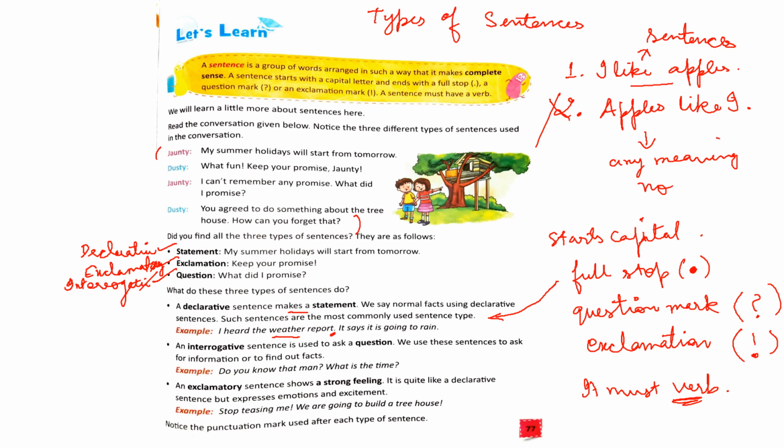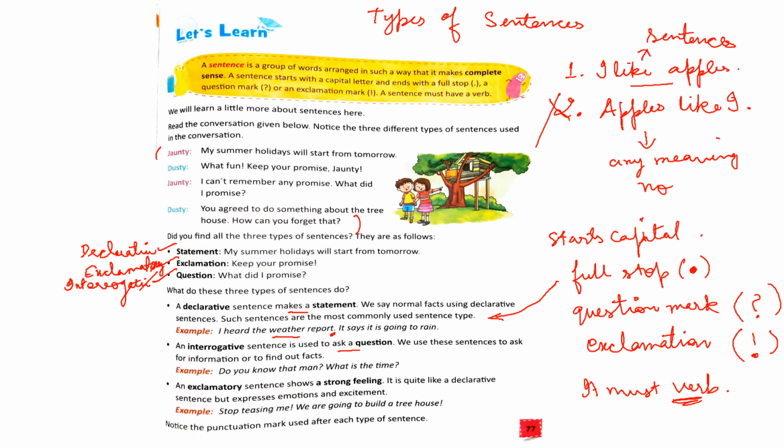Next is the interrogative sentence. An interrogative sentence is used to ask a question. We use these sentences to ask for information or find out facts. Whenever we ask questions, such sentences are called interrogative sentences. See the example: Do you know that man? You're asking for some information about that man, right? Do you know that man?